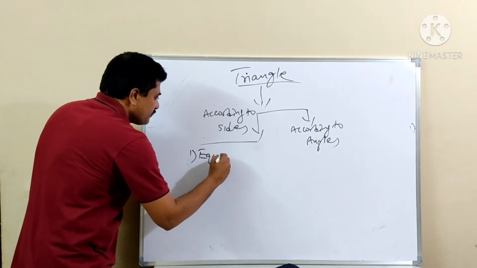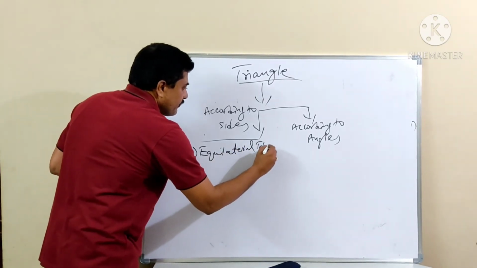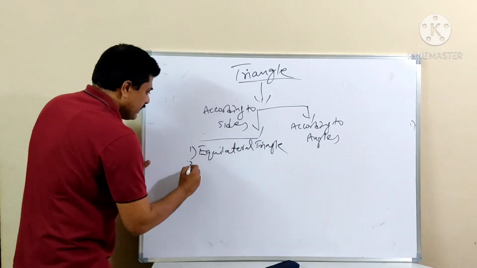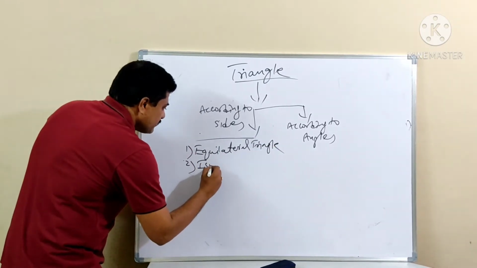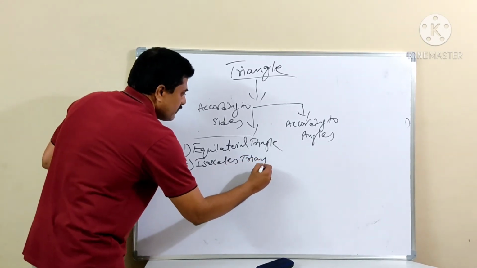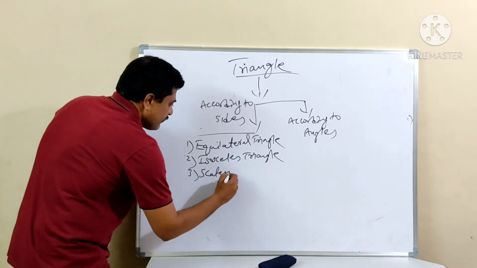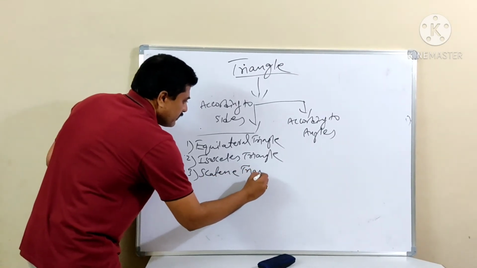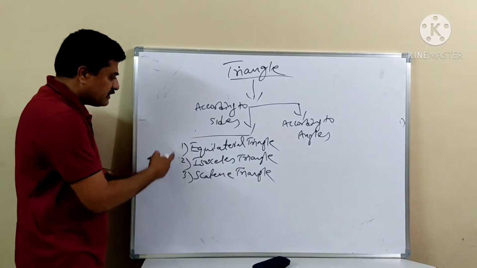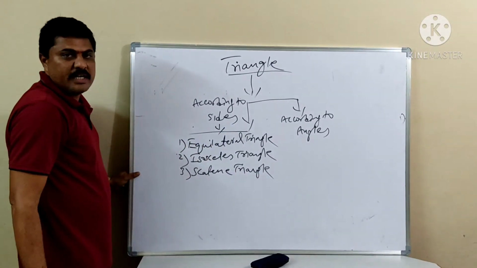Equilateral triangle. Second one is isosceles triangle, and third one is scalene triangle. These three types of triangles we are having based on sides.